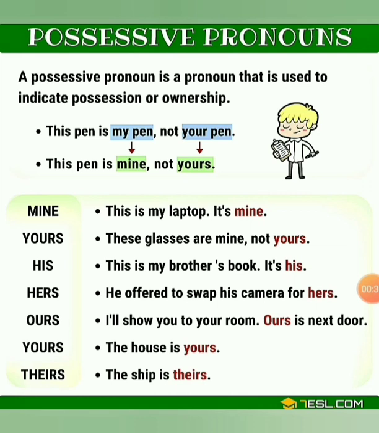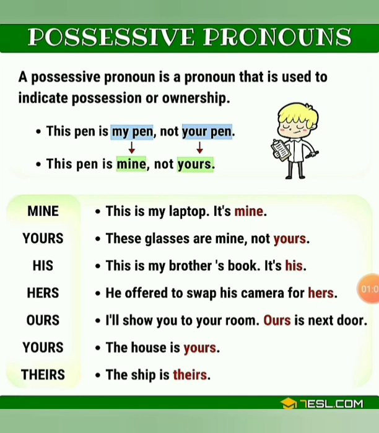Look at the examples for mine. This is my laptop. So it's mine. Here, mine is a possessive pronoun. These glasses are mine, not yours. Here, yours is a possessive pronoun. This is my brother's book. It's his. It's not mine. So his is a possessive pronoun.